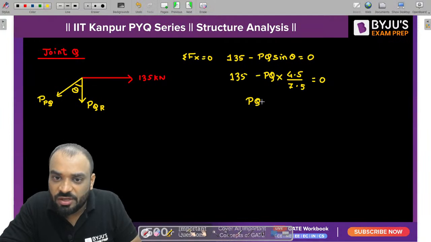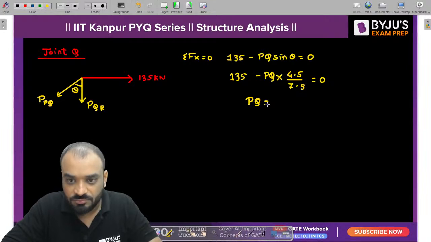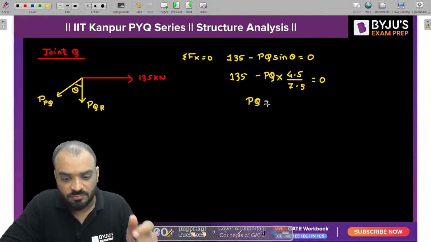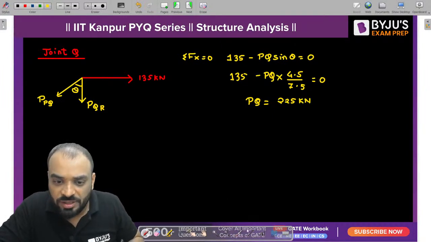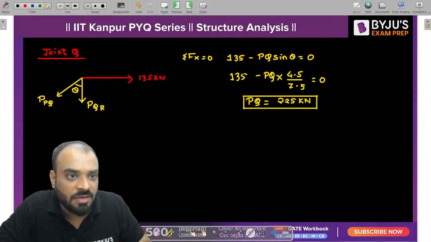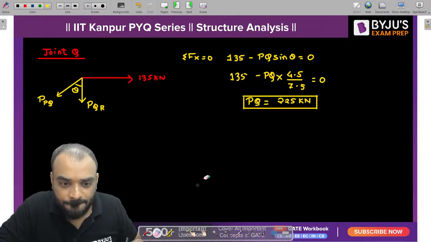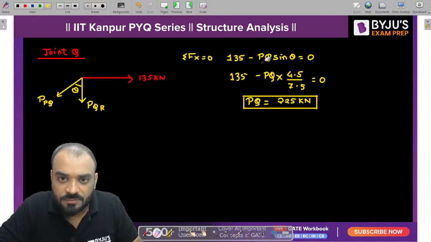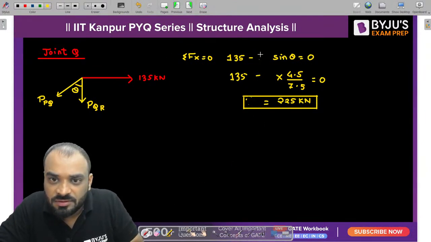So tell me, guys, what is the value of PPQ which you are getting right now? PPQ is equal to how much? Anyone? 225 kilonewton. 225 kilonewton as PPQ. Clear? At the same time, I need to find out the PQR also. All of you are getting the same answer? PPQ.